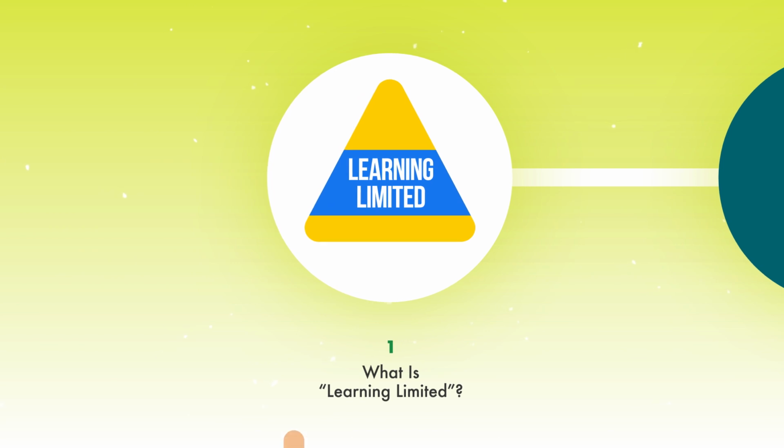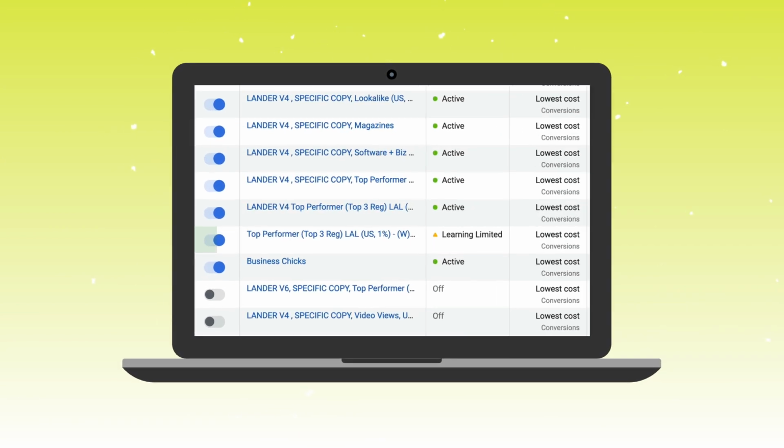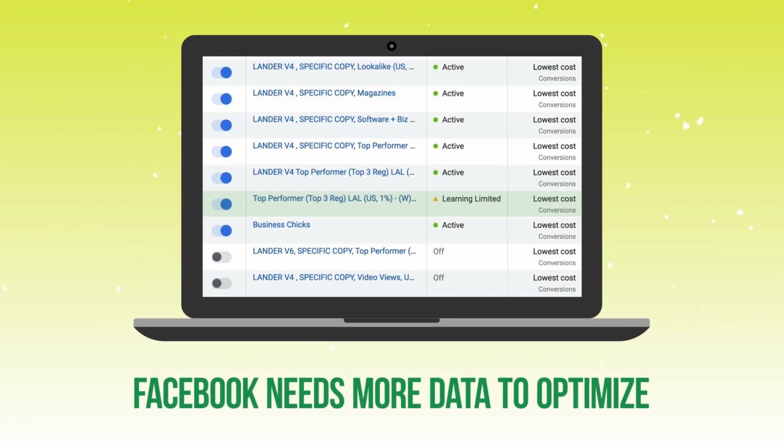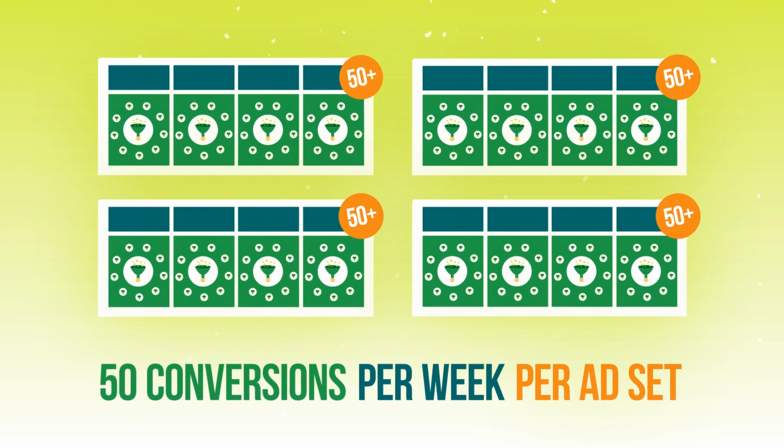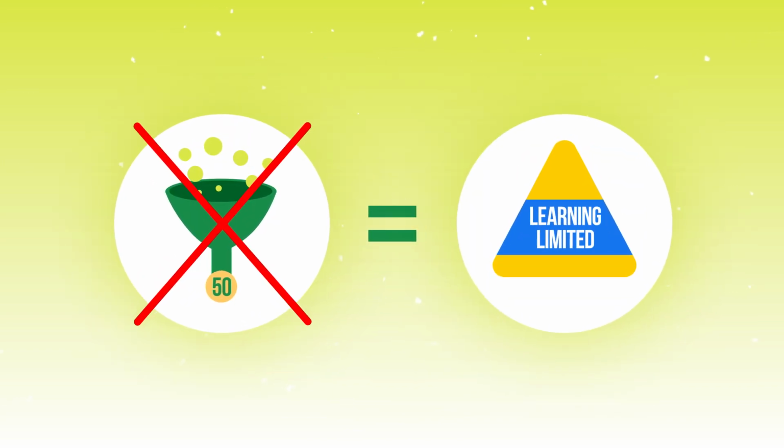Before we dive into these 2 strategies, let's talk about what learning limited actually is. Basically, it is a little indication from Facebook that they haven't yet received enough data. They want to see that your ads are trending towards 50 conversions per week per ad set. And if they see that, then your ads are not going to enter learning limited. But if they see that your ads are not quite getting to those numbers, that's where they're going to put that little learning limited indicator on your ads, and it could slow things down a little bit.